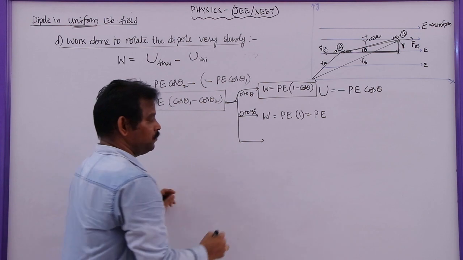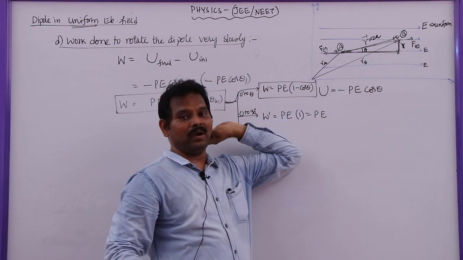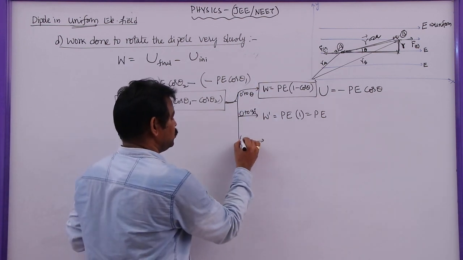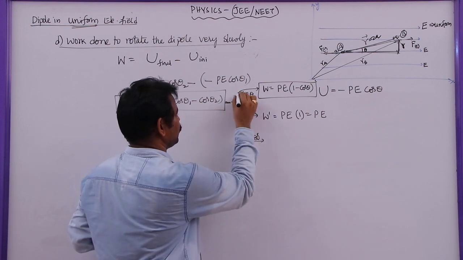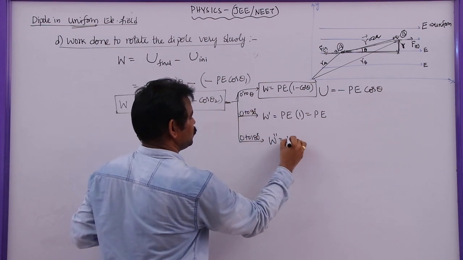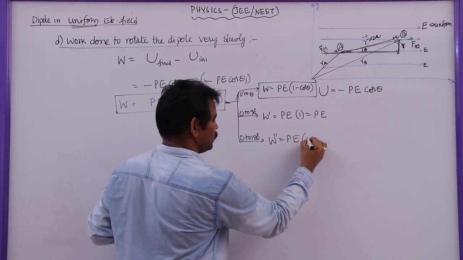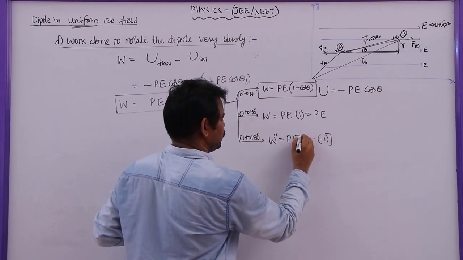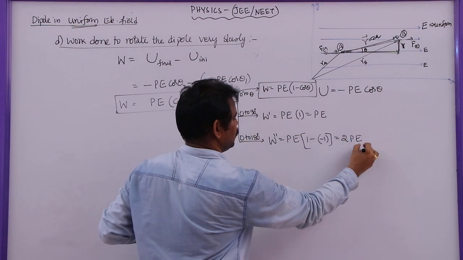Let us say the dipole is parallel to the field and rotated by 180 degrees, that is from parallel to anti-parallel, so 0 to 180 degrees. Then W double dash is equal to PE (cos 0 minus cos 180), which is PE (1 minus (minus 1)), so it becomes plus 2 PE.